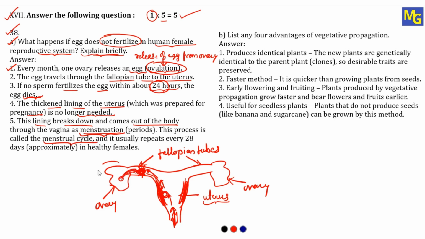If this month this ovary is releasing the egg, then the next month the other ovary will release the egg, and every month this process will repeat. If sperm doesn't come, then the egg dies, the uterus wall breaks, and the whole unwanted material comes out of the vagina every month. And this cycle will repeat, and therefore it is called the menstrual cycle. And it usually repeats every 28 days in healthy females. So this is the process which takes place if egg does not fertilize.